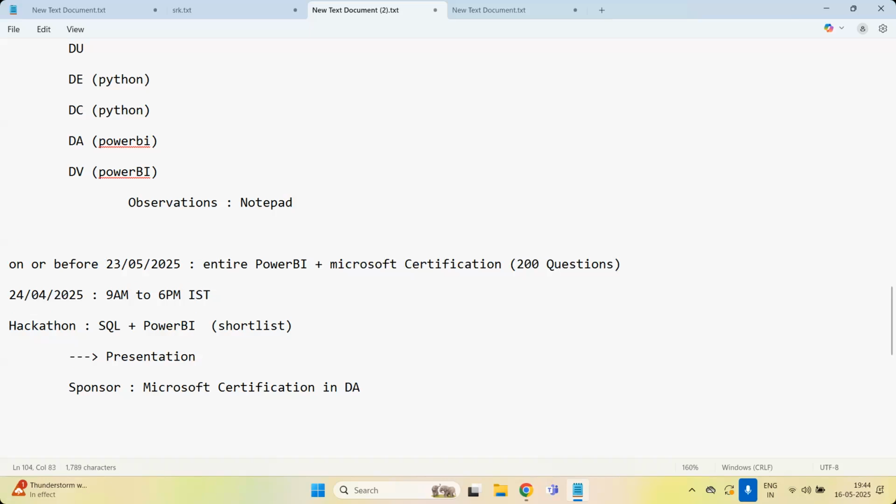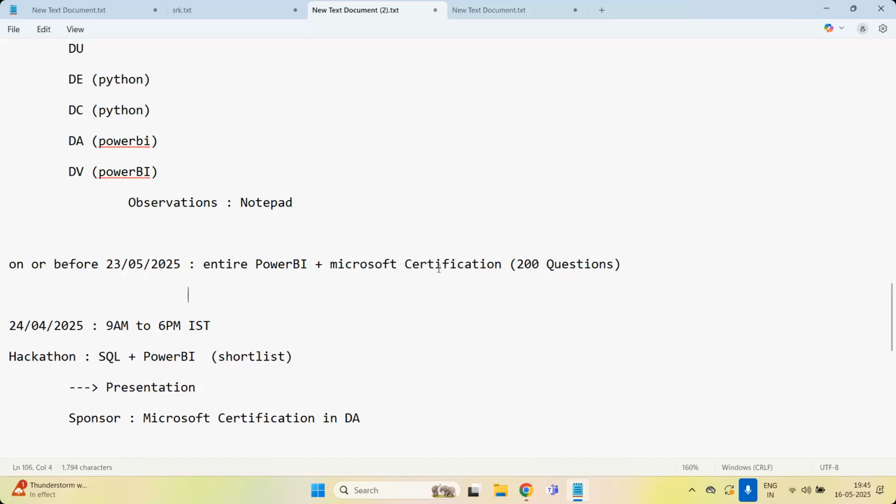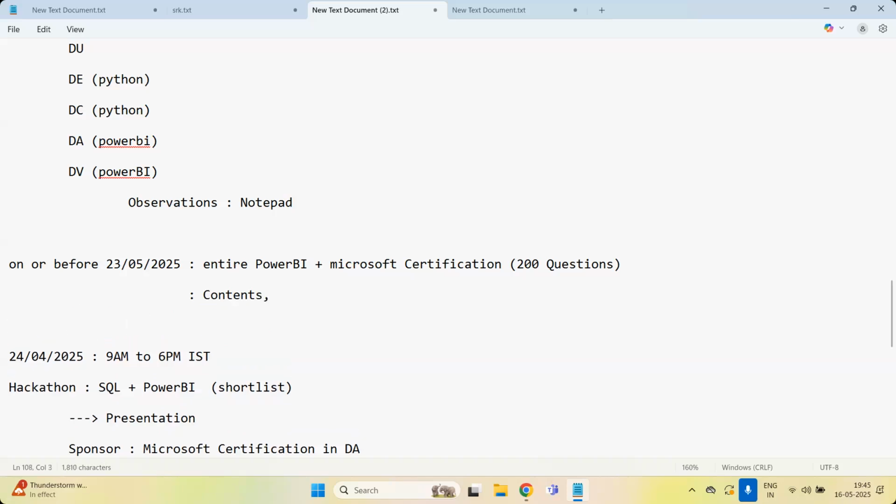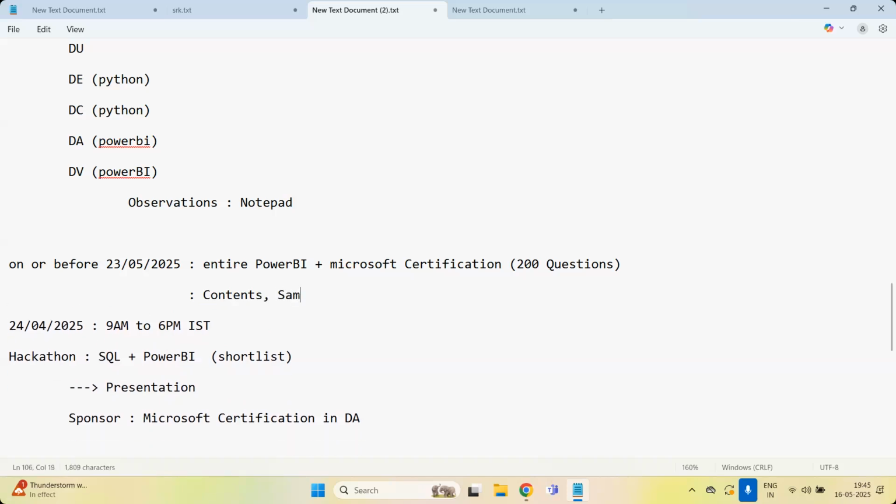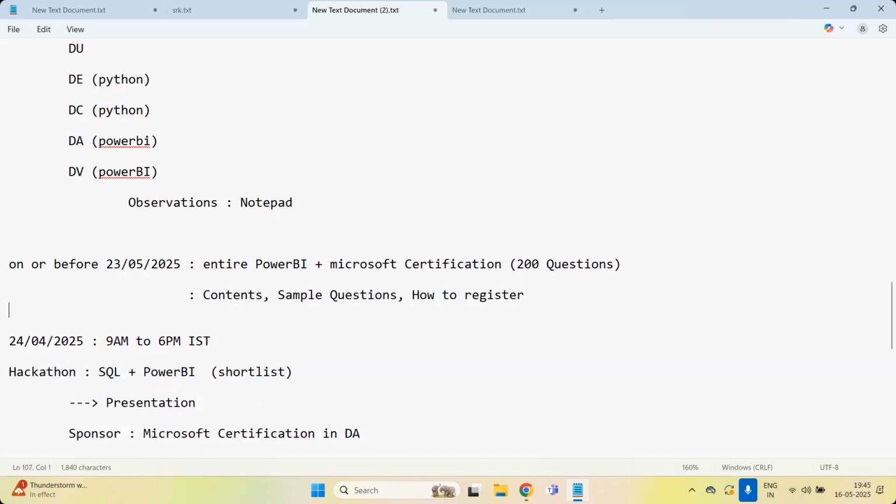And along with these 200 questions and the Microsoft certification, I will explain how to take it and how to register. I will explain what the contents are, revise all the concepts related to those contents, and share the sample questions that are required. I will also explain how to register and how to pay. Okay, on or before 23rd it will be completed.